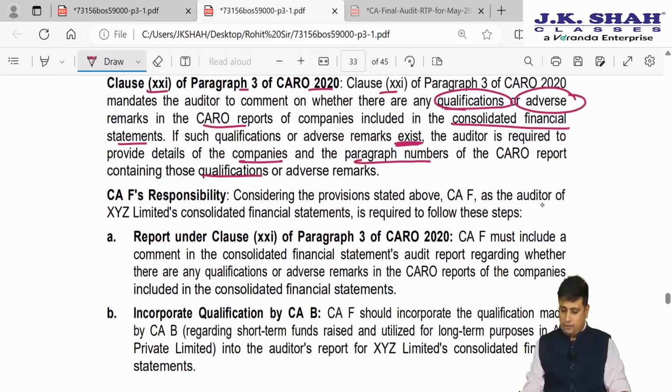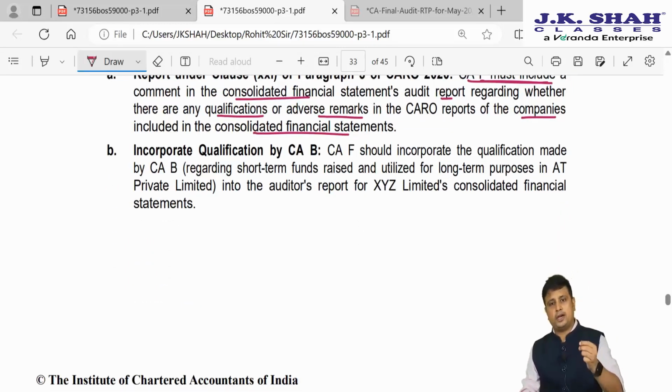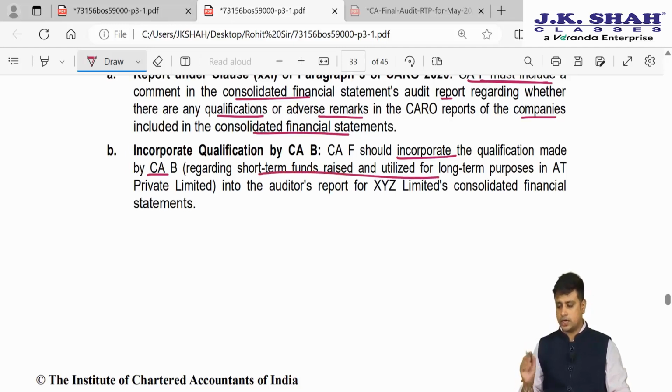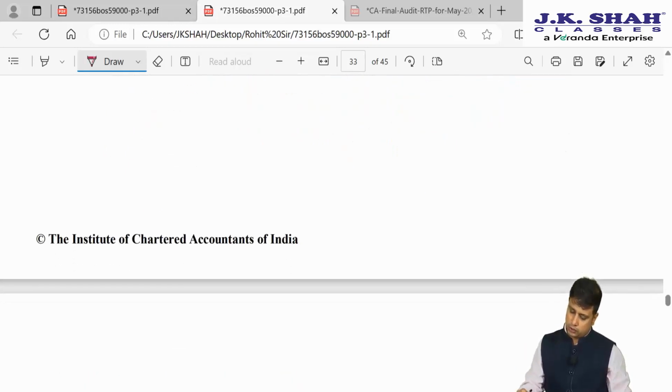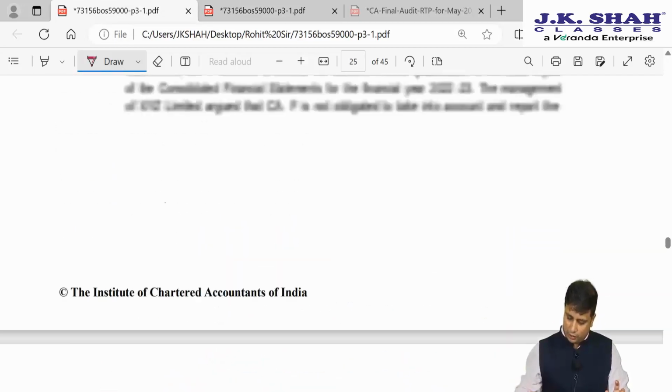Considering the above provision, CAF, the auditor of XYZ Limited CFS, is required to follow these steps. Under clause 21, CAF must include a comment in the audit report on the CFS regarding whether there are any qualification or adverse remarks of the companies included in the CFS. He will have to incorporate the qualification given by CAB, regarding short-term funds having been utilized for long-term, into the auditor's report in the consolidated financial statement. He will also have to mention the paragraph number. So obviously there is a reporting responsibility from the end of CAF.